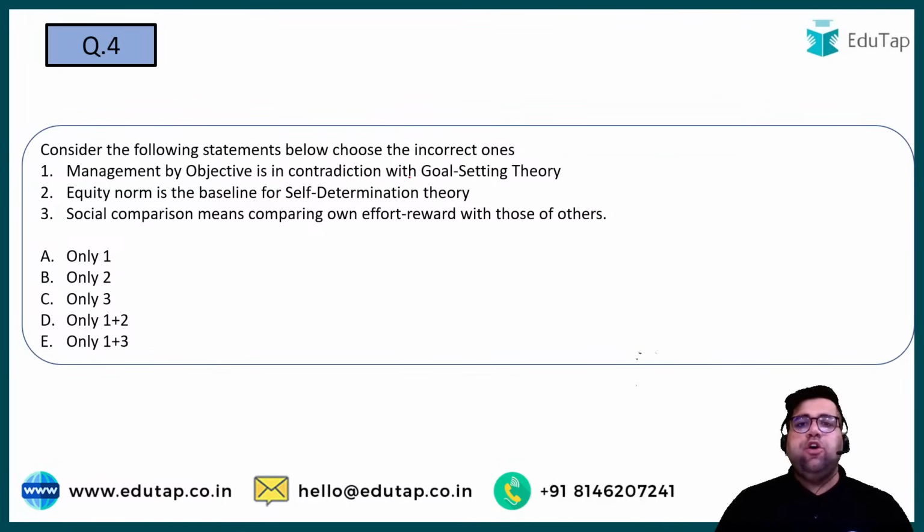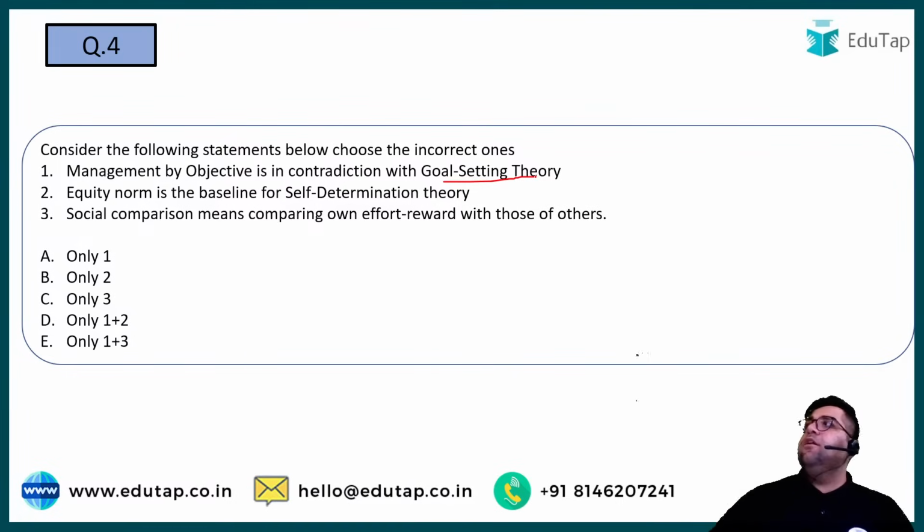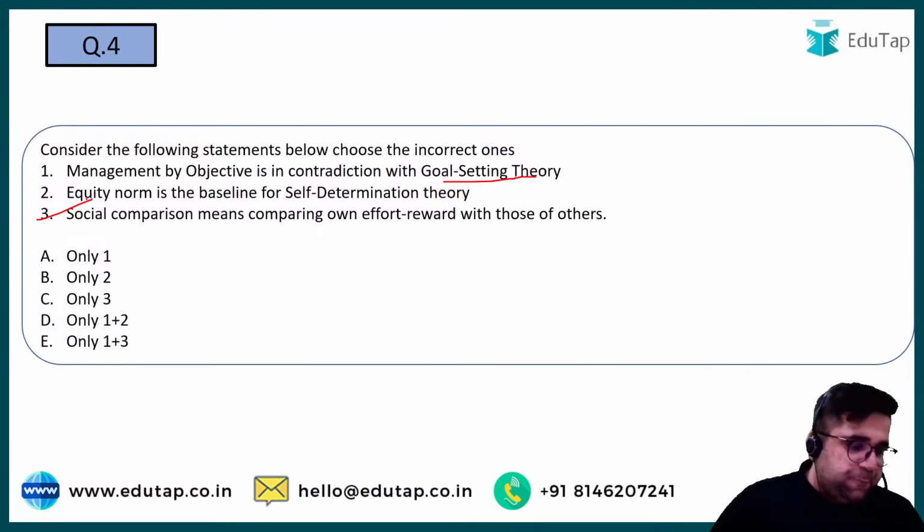Management by objective is in contradiction with goal setting theory. Just a minute. Yes, management by objective is in contradiction with the goal setting theory. Is it or not? You have to let me know your answers in the comment box. Equity norm is the baseline for self-determination theory. Social comparison means comparing own efforts and reward with others. See, the third one is definitely correct. You have to search among 1 and 2.